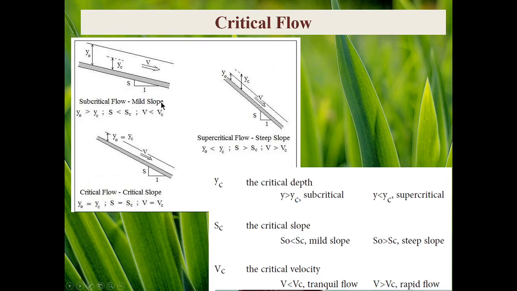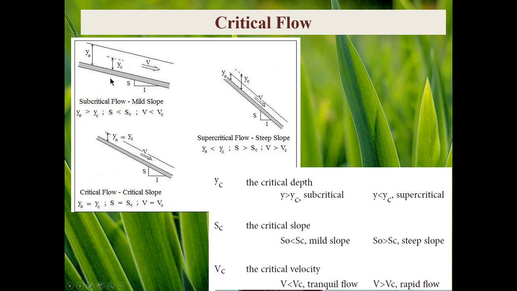When we have a mild slope, as you see here, what kind of flow do we have? We have subcritical flow. Therefore, we can say that when the slope is less than critical slope, we have a mild slope channel, and therefore the flow regime would be subcritical.